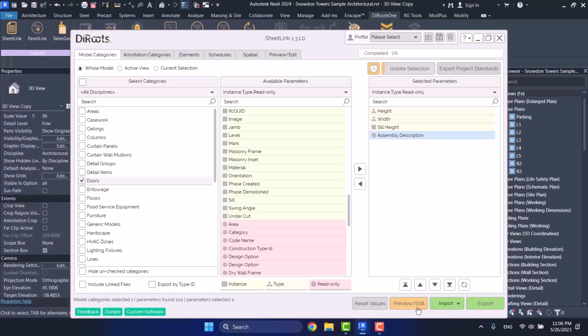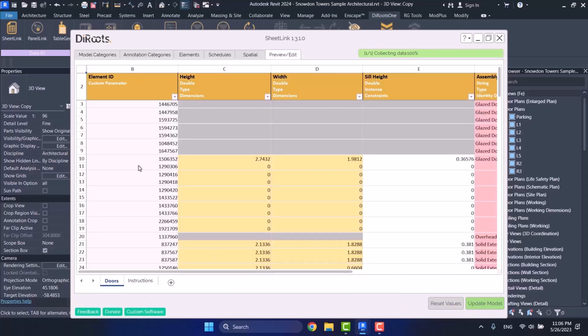If I choose it, it takes me to a pseudo Excel environment where I can see a preview of those exported parameters. I also can make changes to the number and the data of the parameters as well. Let's see it together. I choose Preview Edit here. As you see, a schedule like Excel is open for me. It is like a table in Excel. Here it also has different sheets. As you see, we can also add sheets. I don't suggest it. Now it's very good, but let's analyze its features.